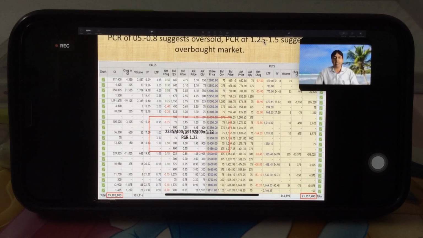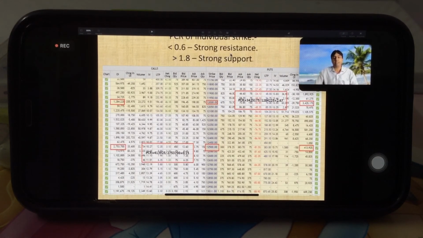But for PCR of individual strikes, less than 0.6 PCR suggests strong resistance, and more than 1.8 PCR of individual strike suggests strong support. That means at 12,000, here it was 34 lakh 25,000 and 12 lakh 84,000. So 2.67 was the PCR, which is more than 1.8. So 12,000 was support. While here it was 4 lakh 13,000 and 27 lakh 53,000. So PCR was 0.15. So 12,500 was resistance.